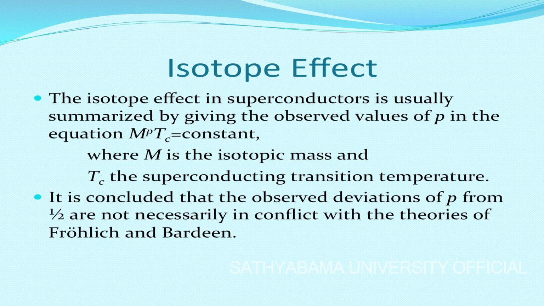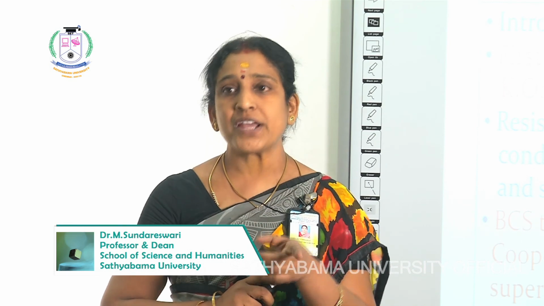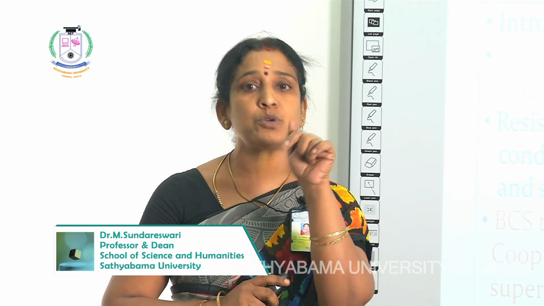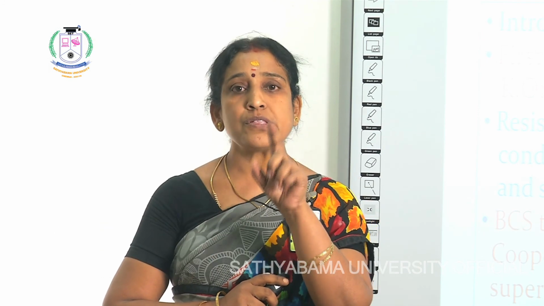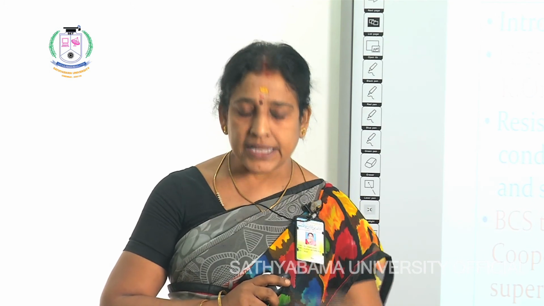Once you have the isotope, or the mass number, it involves the nucleus, where we have the positive charge ions. So they were very sure that it is not only the electrons involved in the superconducting behavior, but positive ions are also involved. That much clue they got. With that motive, they proceeded to explain the BCS theory as follows.